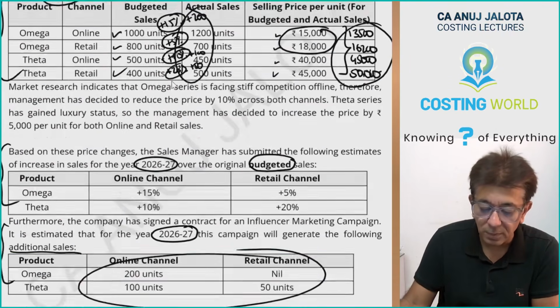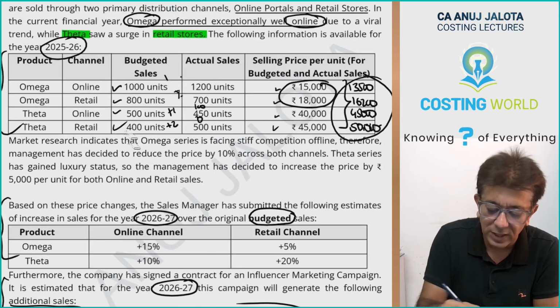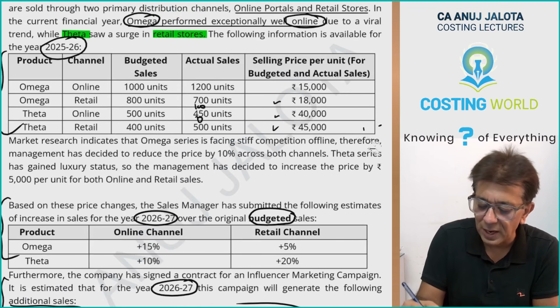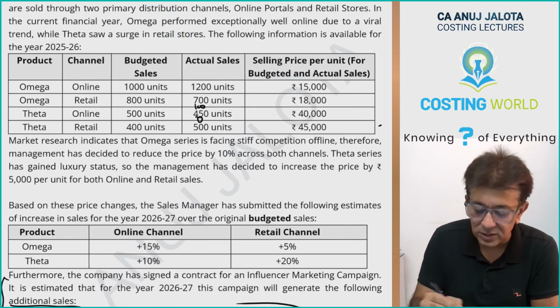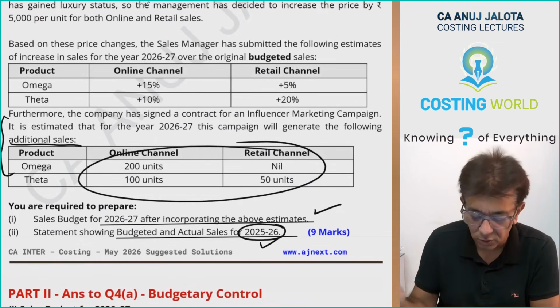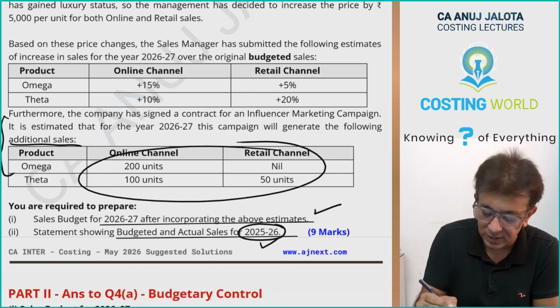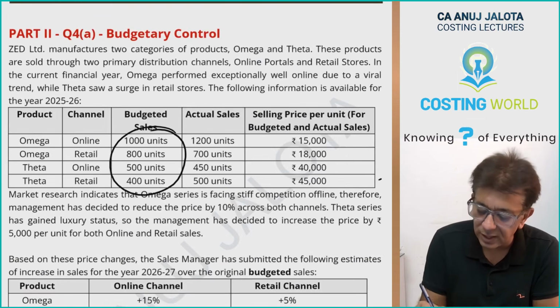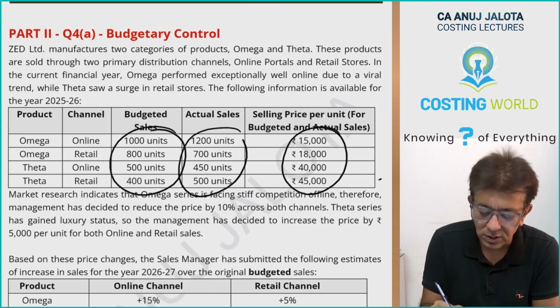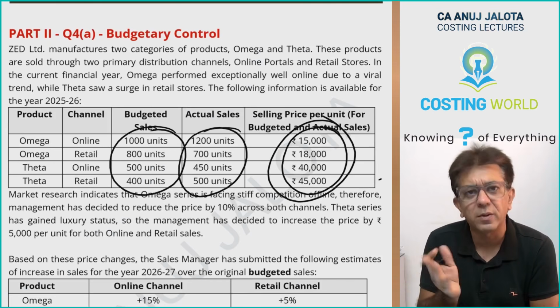Now part number 2. For part number 2, I do not require this data, because in part number 2 they have asked to make a table and give a comparison of budgeted and actual sales for 2025-26. So budgeted sales will be this into this. Actual sales will be this into this. Make a statement to compare.